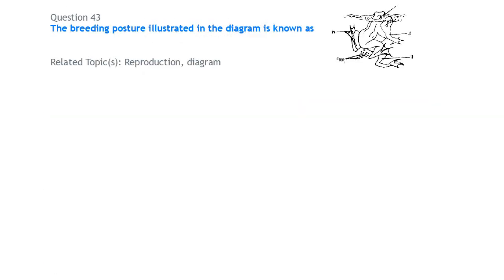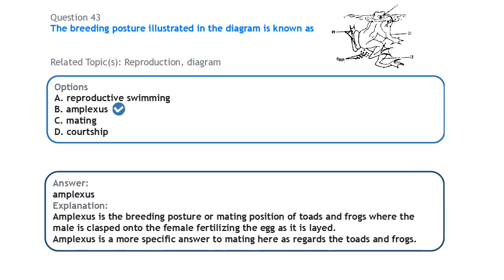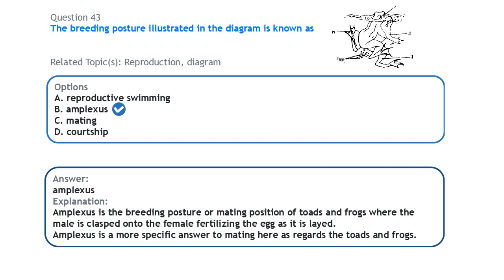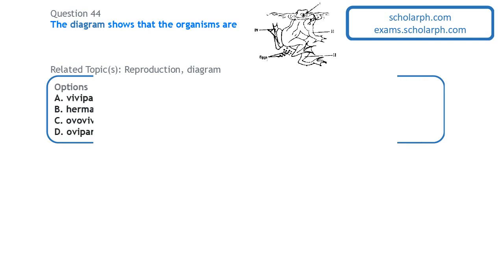The mating posture illustrated in the diagram is known as amplexus. The mating posture in toads and frogs is called amplexus. Even though this is a mating posture, more specifically for toads and frogs, it is called amplexus. This is a matter of specific to general, so amplexus is the more specific answer to mating. Okay. Next question. So using the same diagram, the diagram shows that the organisms are.